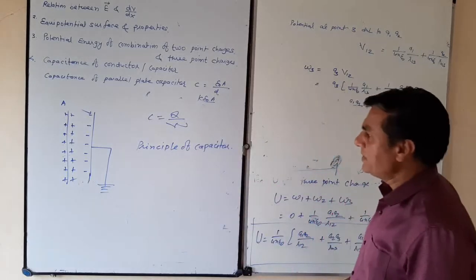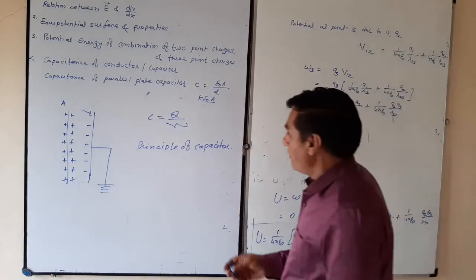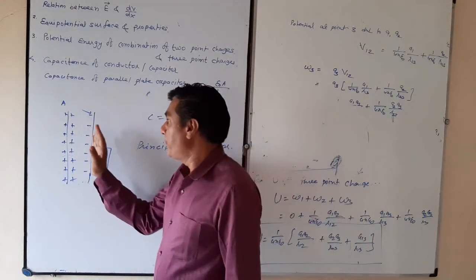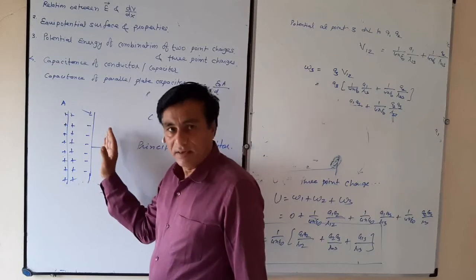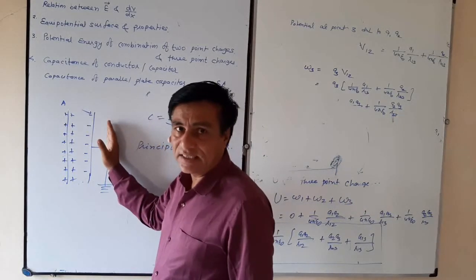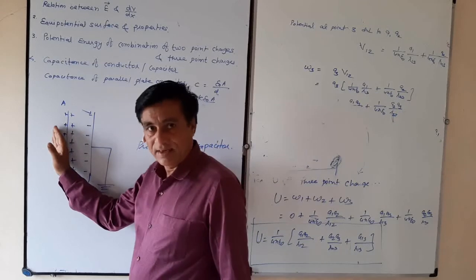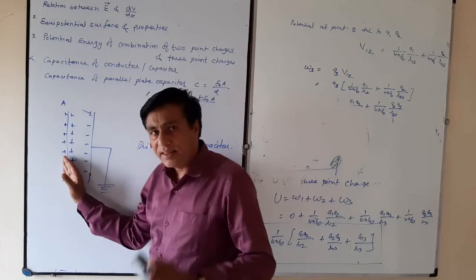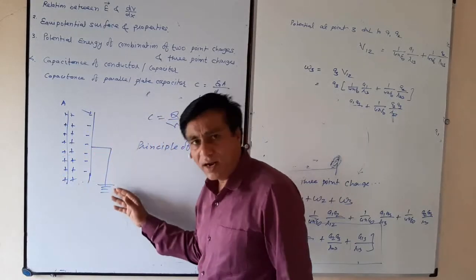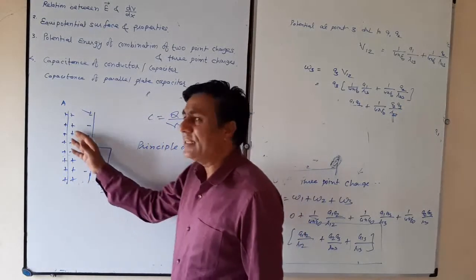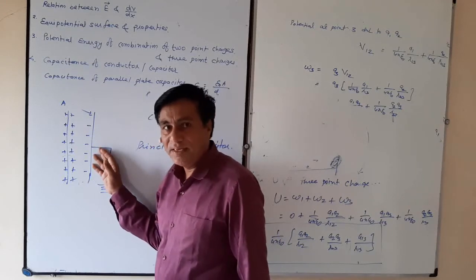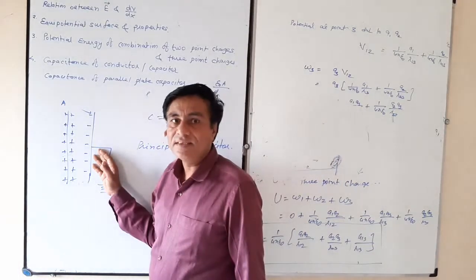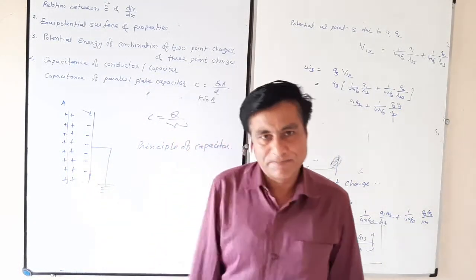You can write: what is the principle of capacitor? Principle of capacitor. When we bring an uncharged conductor near to a charged conductor, its potential decreases, and after that if we connect it to earth, we get more decrease in the potential, which means we have increased its capacitance. This is the principle of capacitor.